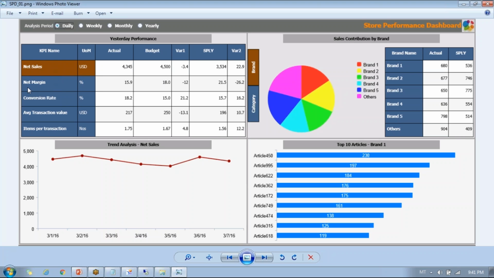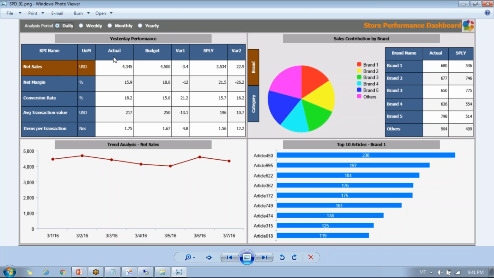What was my net sales, what was my net margin, what was my conversion rate. We have taken just five random KPIs for a particular store, which are mostly used. For net sales, what was my actual, what was my budget, what is the variance, and SPLY, the same period last year value. Based on these five KPIs and the actual, budget, variance, and SPLY values, we'll be creating a scorecard component. This scorecard shows the overall performance of the dashboard.